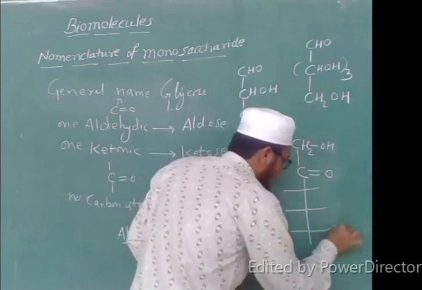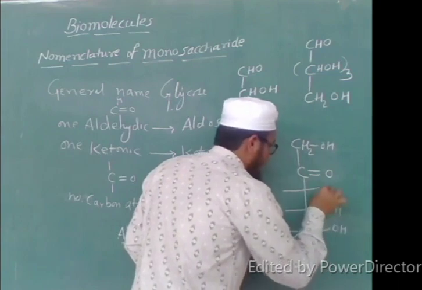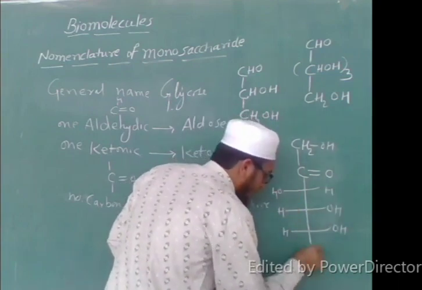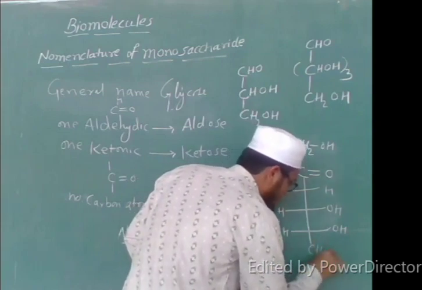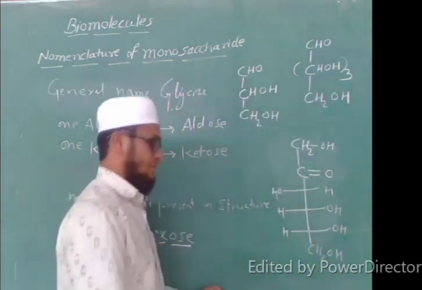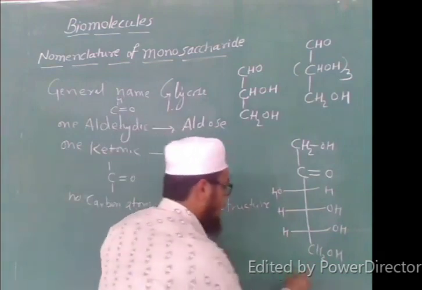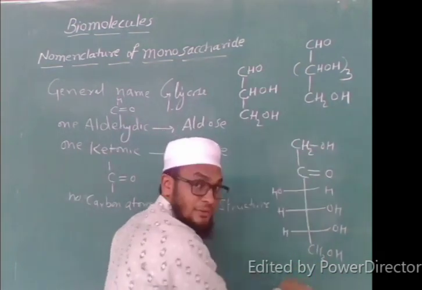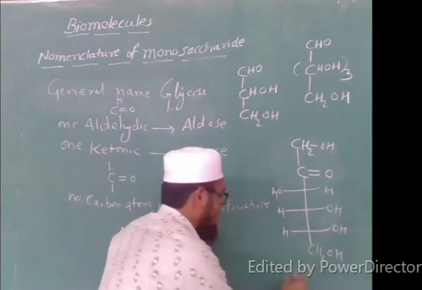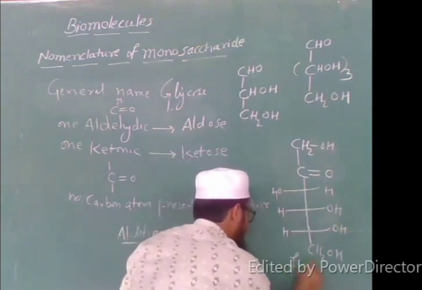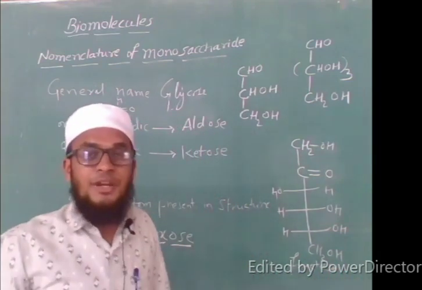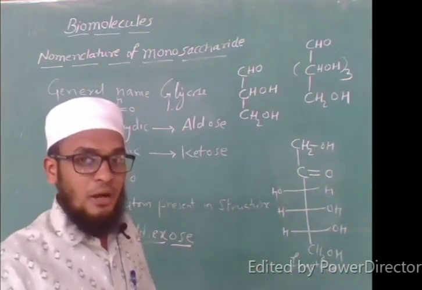It has OH, OH, H, OH, H, H and CH2OH. So it is the structure of fructose. I will write the name here: fructose.